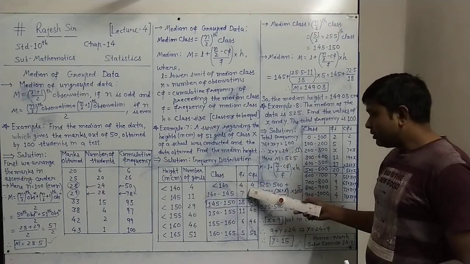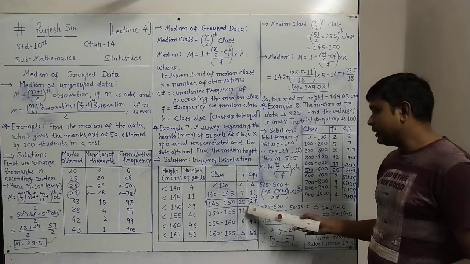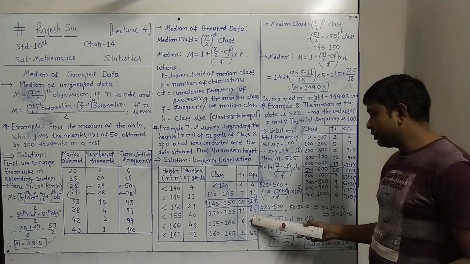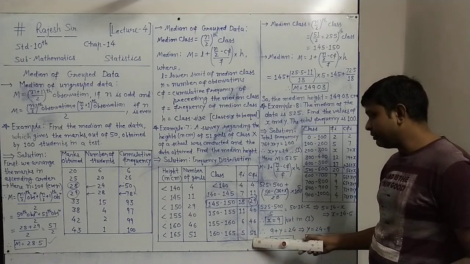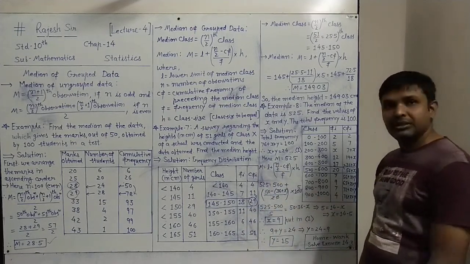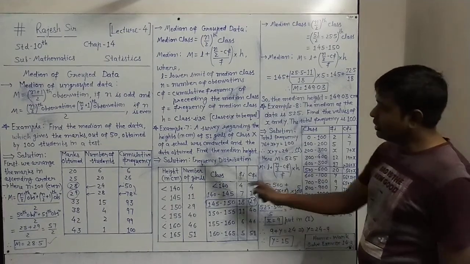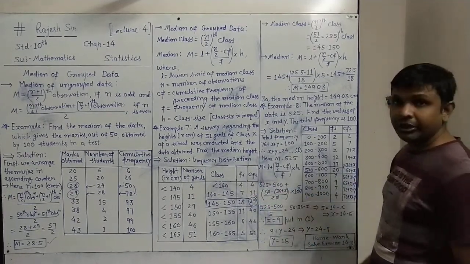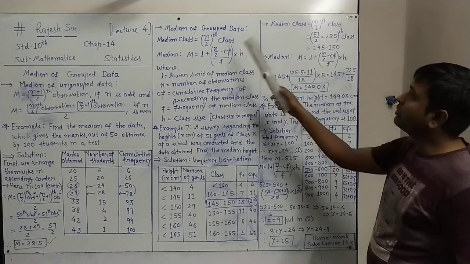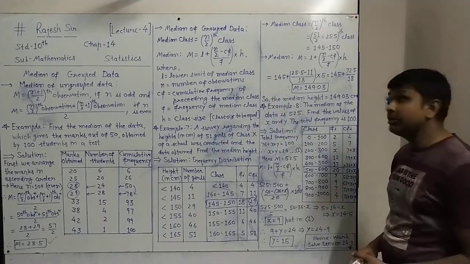So 4 as 4, 4 plus 7 is 11, 11 plus 18 is 29, 29 plus 11 is 40, 40 plus 6 is 46, 46 and 5 is 51. This way we have the CFI. Now the whole frequency distribution table we have prepared. Now all the work will be of the formula and simplification.